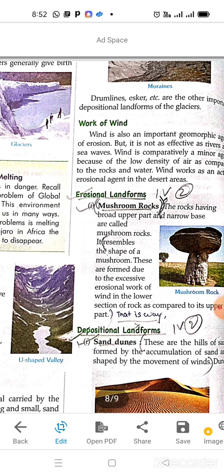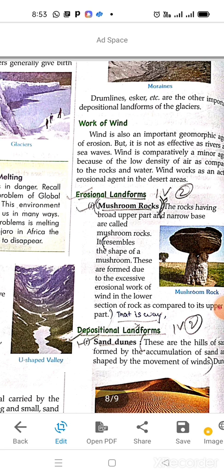These are formed due to the excessive erosional work of wind in the lower section of the rock as compared to its upper part. So how was this structure created?